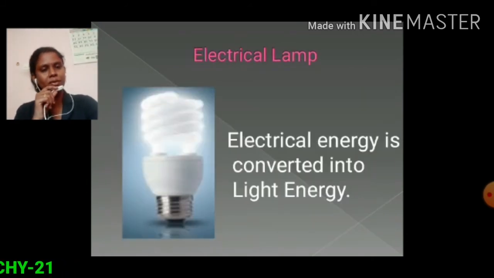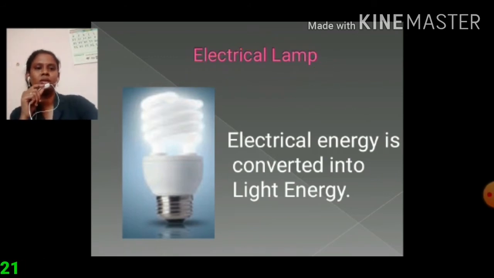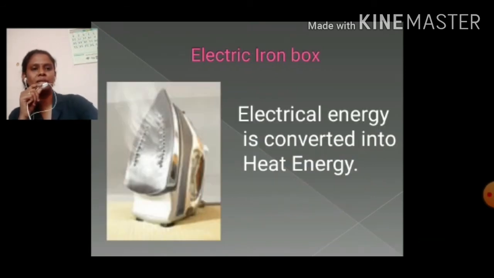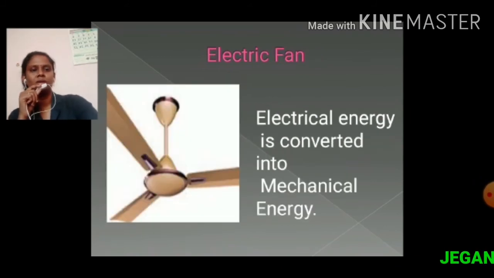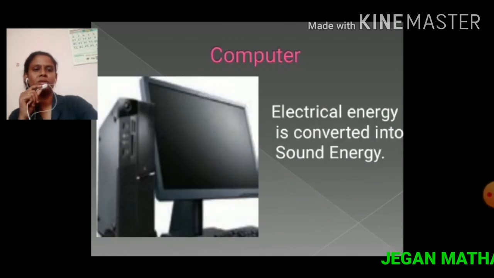Next example, electric lamp. Already I said in an electric lamp, electric energy is converted into light energy. Then in an electric iron box, electrical energy is converted into heat energy. In an electric fan, electrical energy is converted into mechanical energy. Then in a computer, electrical energy is converted into sound energy.